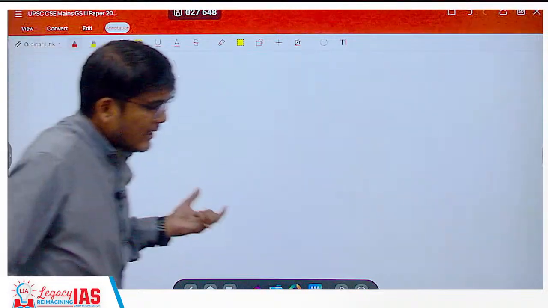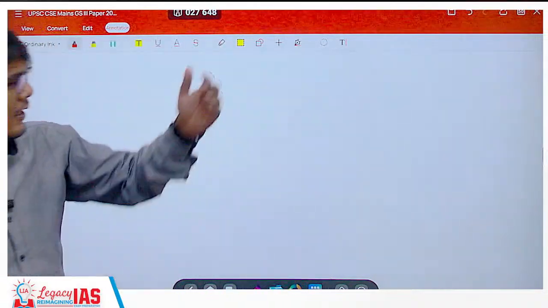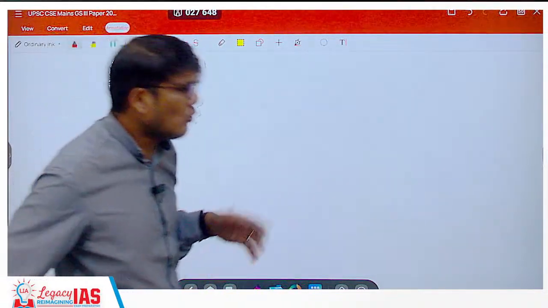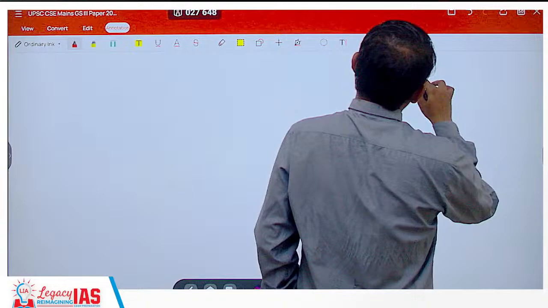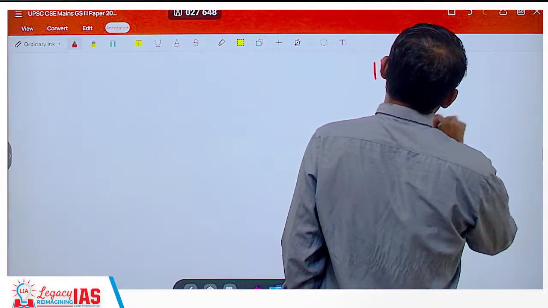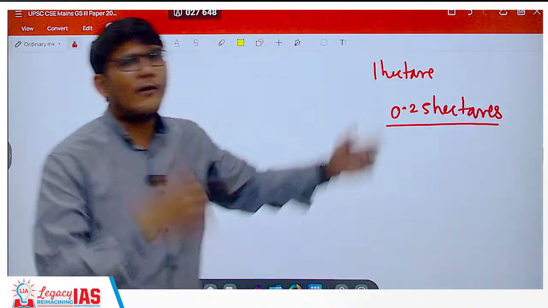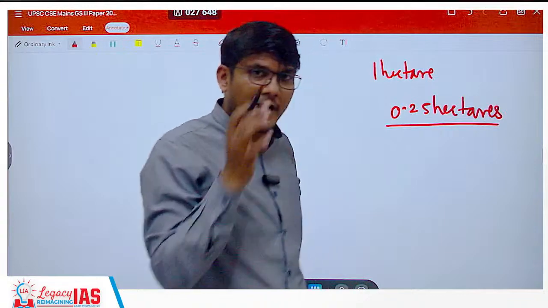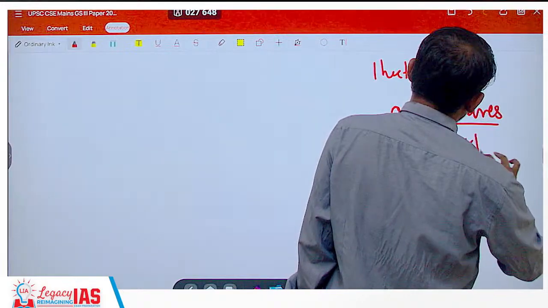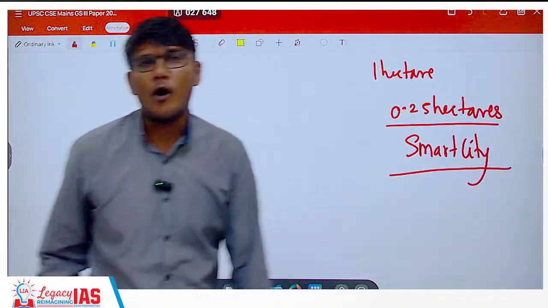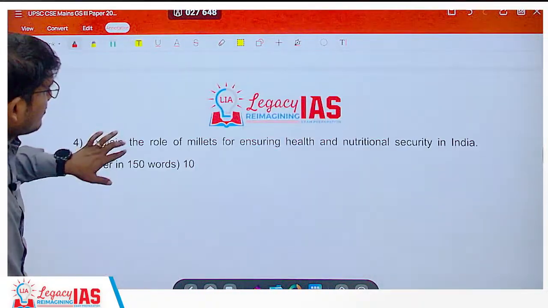However, even in these states, they were not completely successful, and even now this is going on. Even now the reforms are going on, and Niti Aayog has come up with a new formula wherein they are saying, you give us 1 hectare of agricultural land, we will give you 0.25 hectares of land. 0.25 means 1/4 of the land you give us. So whatever land you give us, we will give you 1/4 of that land in a smart city. So this is another attempt at land reforms, which we have to see how successful it becomes. So this you can write as a solution.